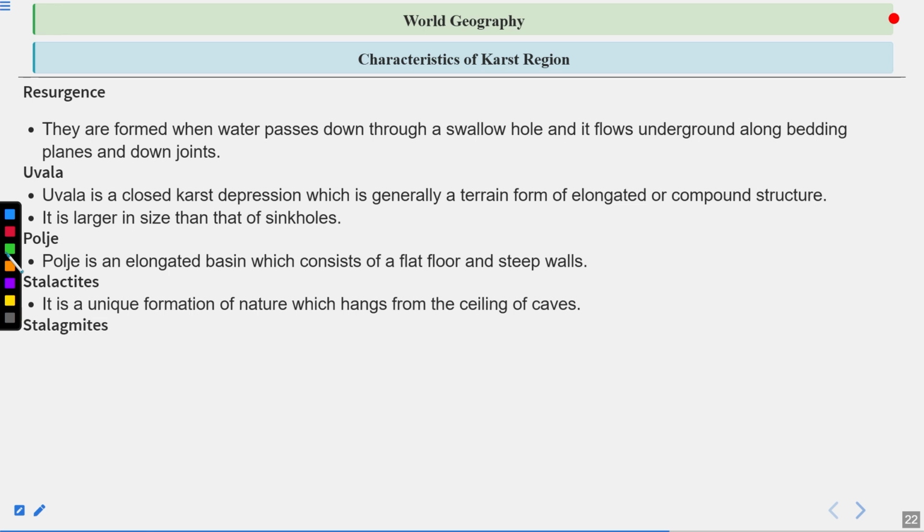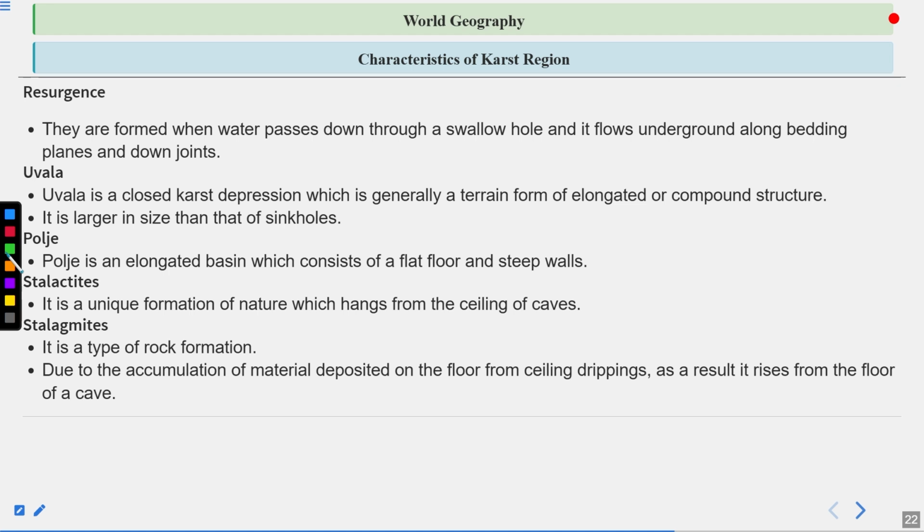And stalagmites, so it is a type of rock formation. So when the dripping solution of limestone and water reaches the ground and it starts accumulating, and it also starts growing from the ground surface towards the ceiling, it creates a type of rock formation that is called stalagmites in the caves. Due to the accumulation of material deposits on the floor from ceiling drippings, as a result, it rises from the floor of a cave.